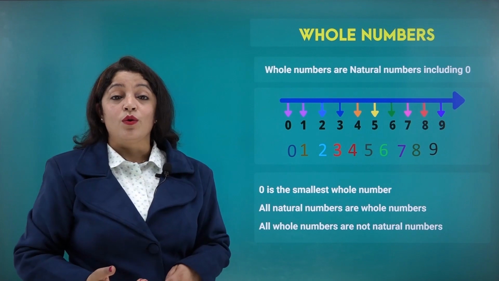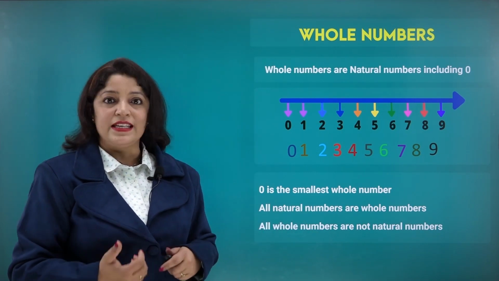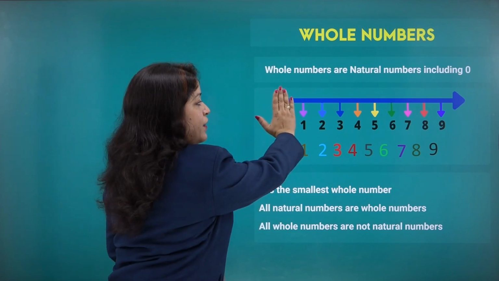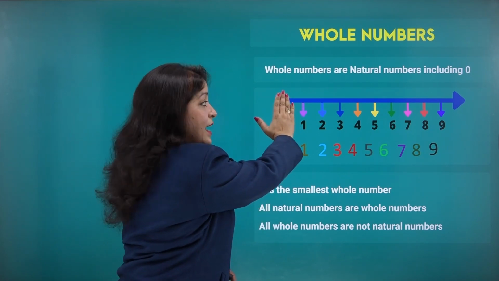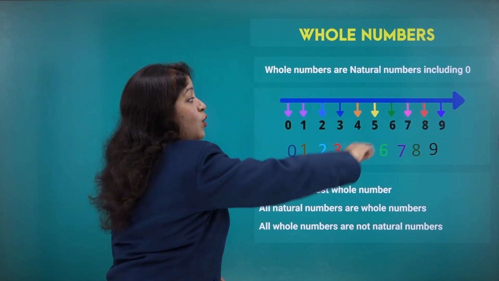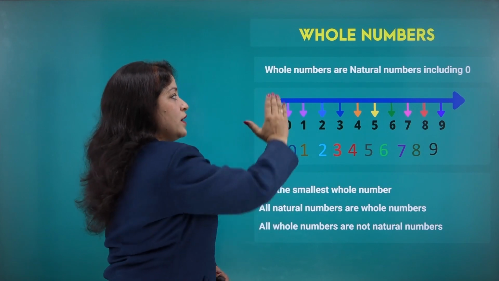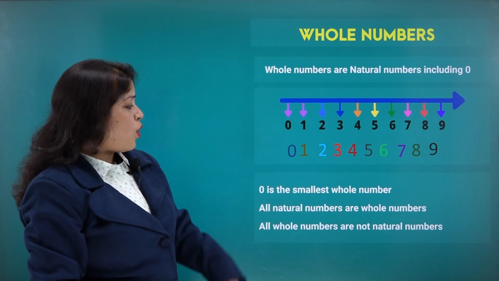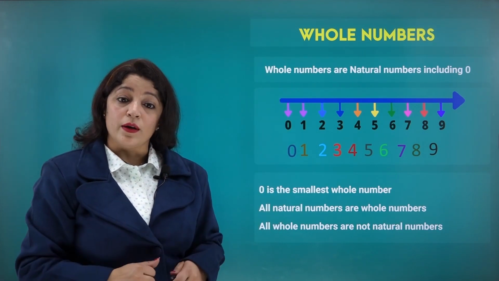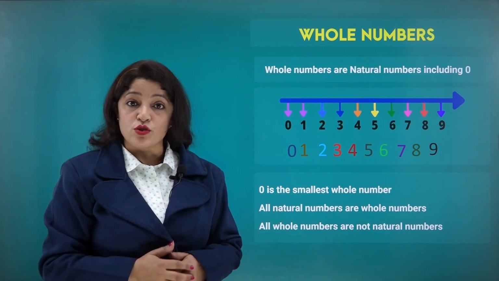Okay. Now, can we say that all the natural numbers are whole numbers? Yes, because if I don't include a 0 here, then that set of numbers is a natural number, right? So, in a whole number, we have all the natural numbers including 0. So, we can say that all natural numbers are whole numbers. But are all the whole numbers natural numbers?